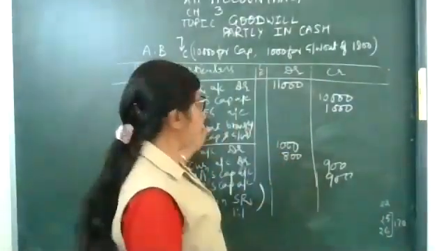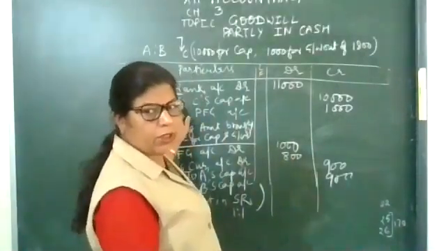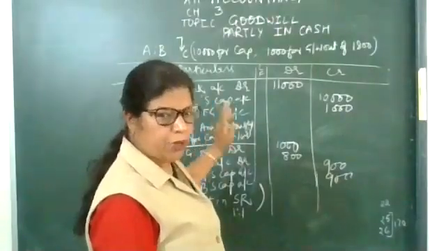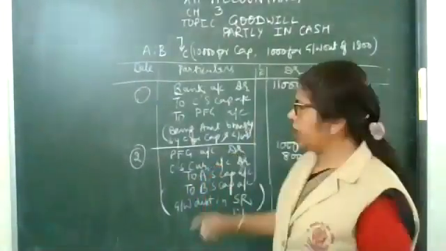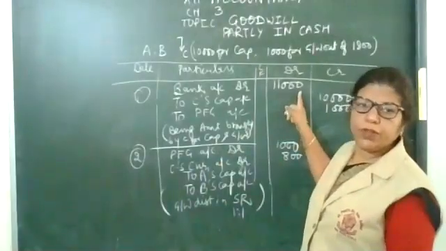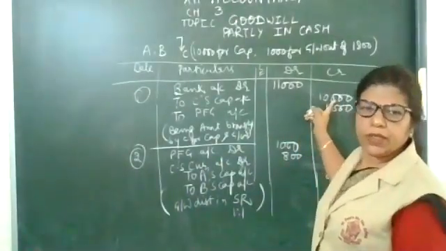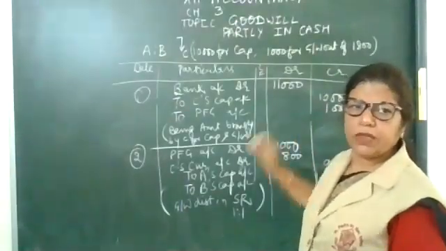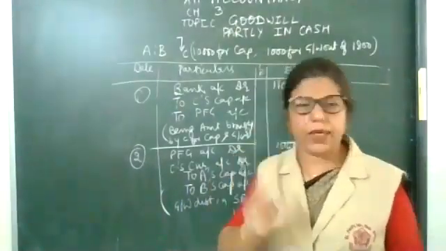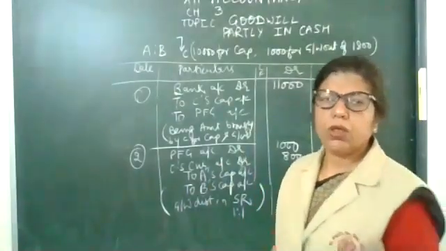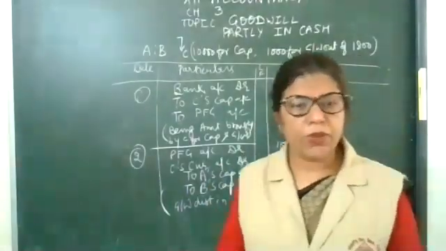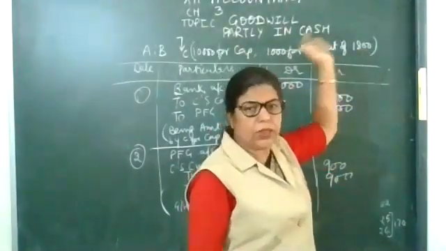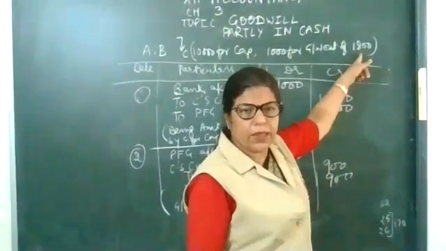So I will explain the general entry. Look at the board. Bank account debit to C's capital and premium for goodwill. In the bank account, the total amount is 11,000: capital 10,000, premium for goodwill 1,000, because 1,000 is in cash. But the total amount of goodwill is 1,800, as I just told you. This question came in the exam.